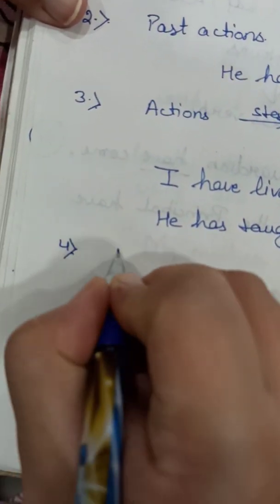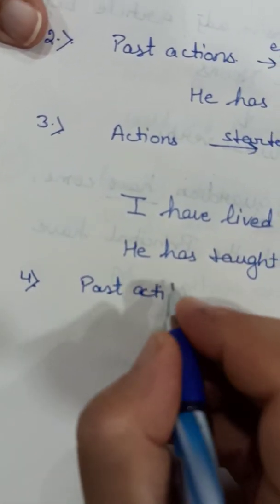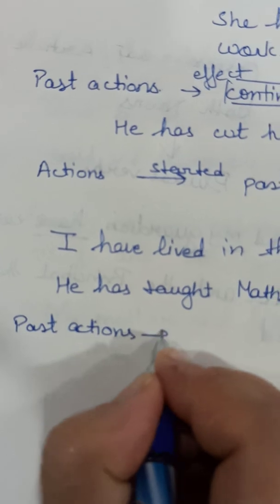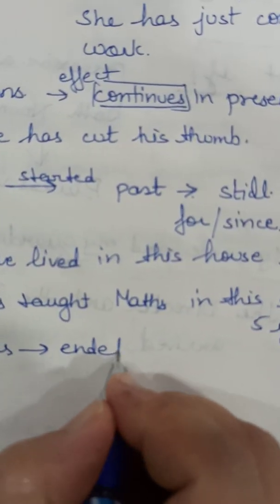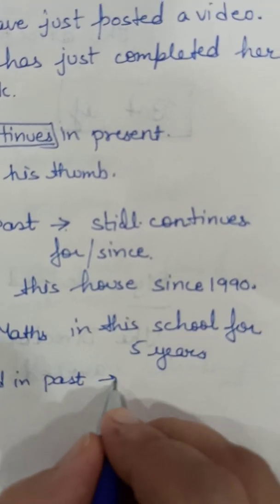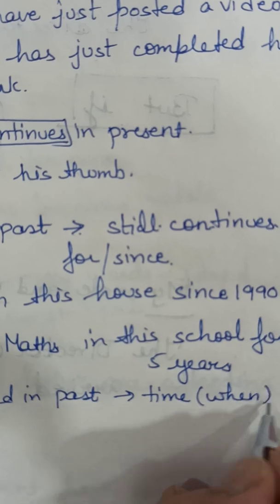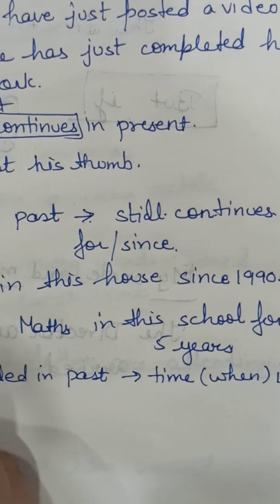Next, also with the past actions which ended in past, but the time when is unknown.